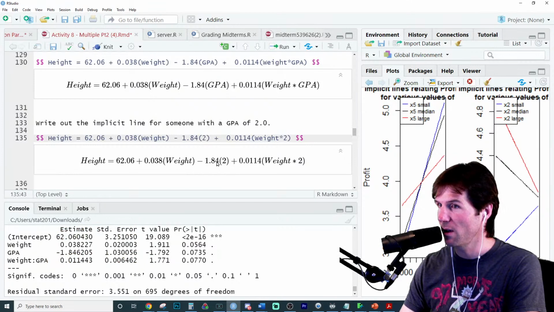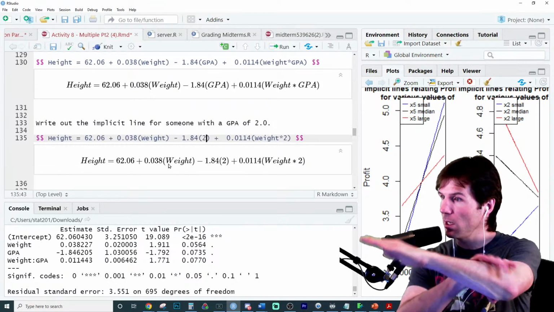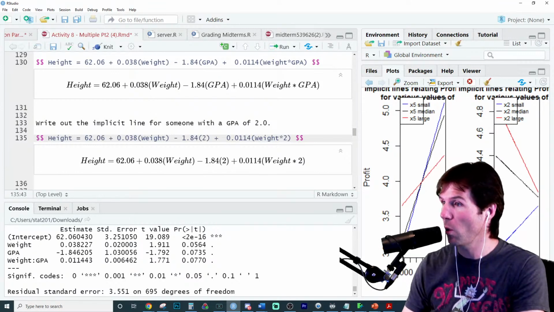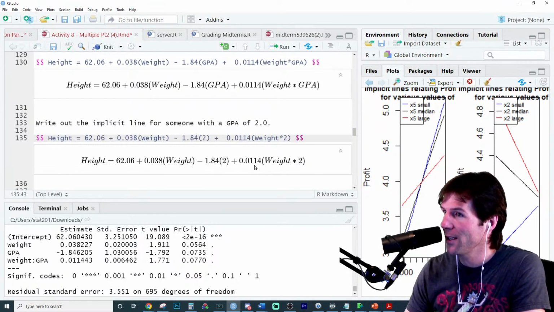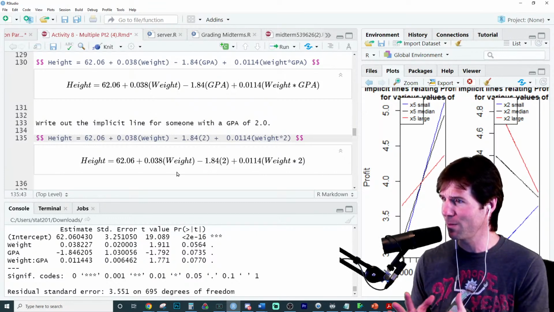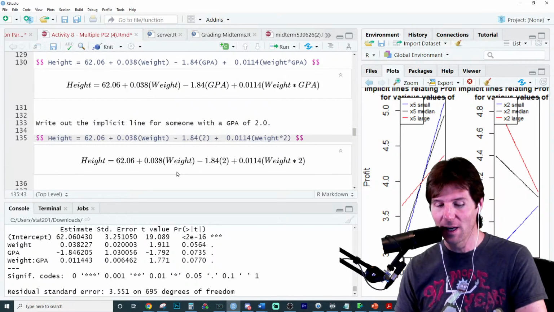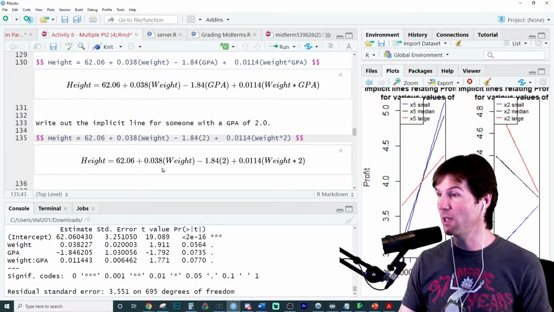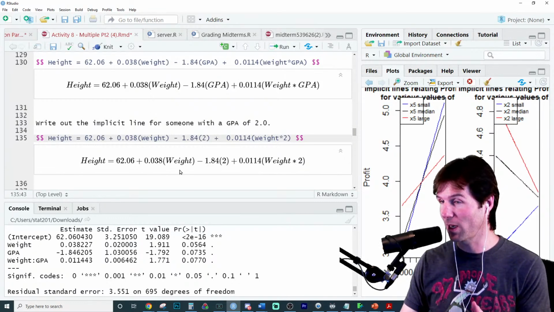This value right here is a constant, which will change the intercept, and this will change the coefficient of the slope. Wait a minute. That's what the interaction does. The interaction literally changes the coefficient of the slope. And that's what the interaction term with the x variable, weight, is doing right here. It's changing the coefficient of weight. Does that make sense, seeing it equation-wise? The intercept is going to change, but the slope right here is changing via this.